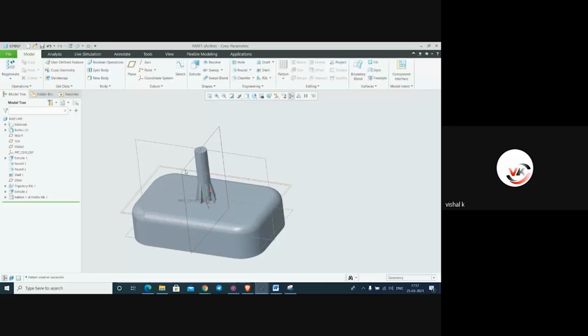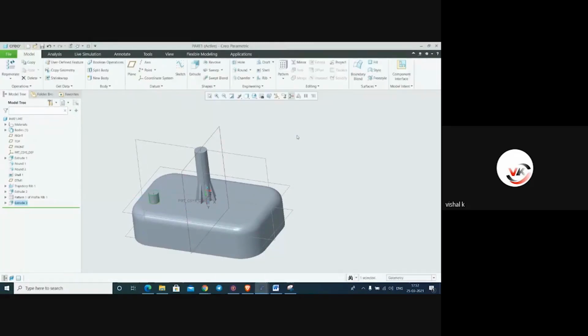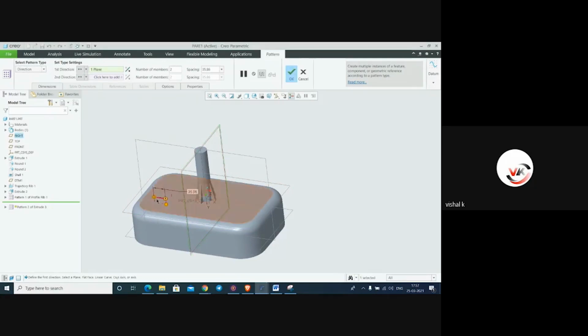If you want to make dimension pattern, for example, dimension pattern, we will make one box here or cylinder. Okay. So for this cylinder feature, we have to make a direction pattern. So this is the direction which we required and number of items, whatever it is, 4.